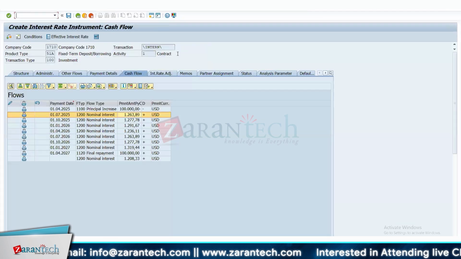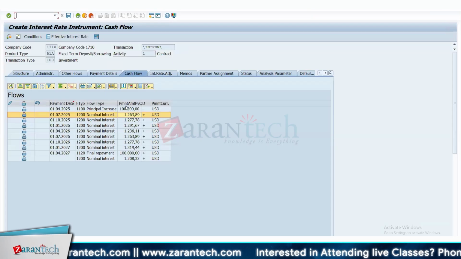So let's say you have some investment in Euro, and you are creating a Euro investment. You can also have a currency, and you have to mention the currency at the beginning of the deal. 1710 is a USD company code. Since I have done the investment in dollar, there is no foreign exchange rate here. But it is possible to have a foreign currency investment for treasury also. Once this deal is created, I'll also create another deal in Euro, and I'll show you the foreign currency investment. Okay, thank you.